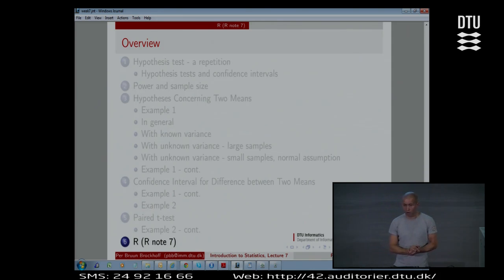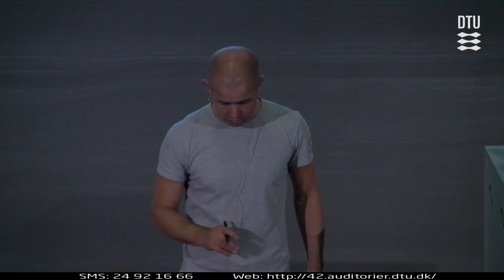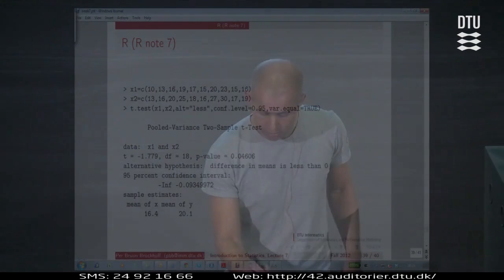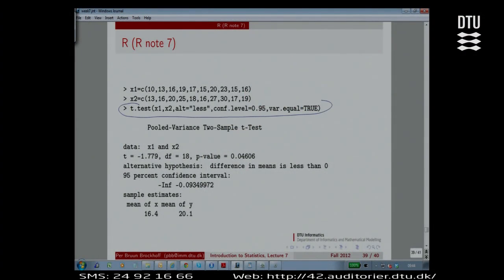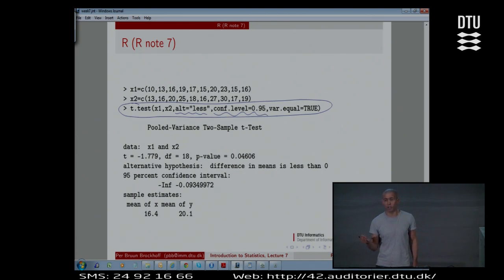Last part was on R. I already basically showed you a lot in R, so maybe I'm a bit ahead of myself compared to the headings. I already showed you how to do it in R. We have the alternative option. We have the conf level option. We could change to have 5%, 1% if we want.